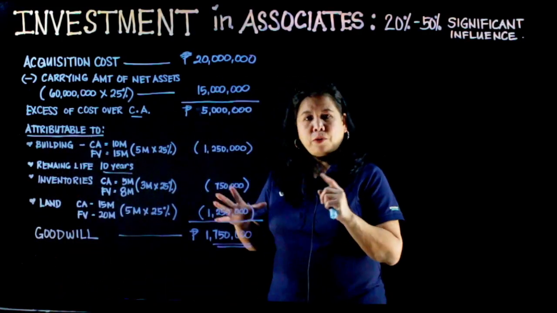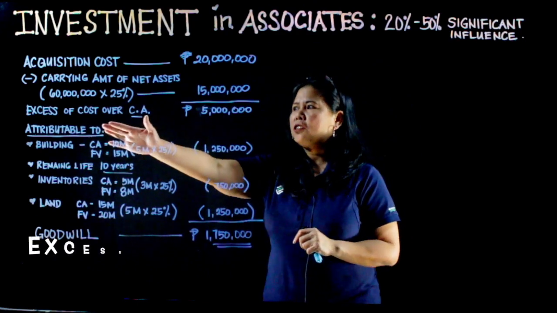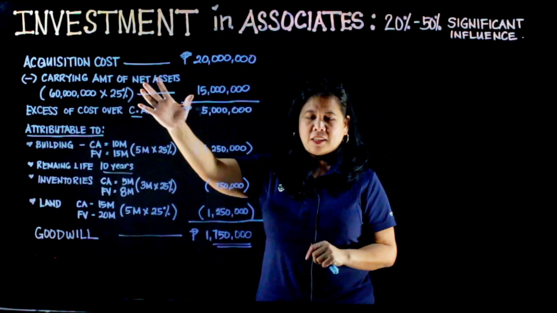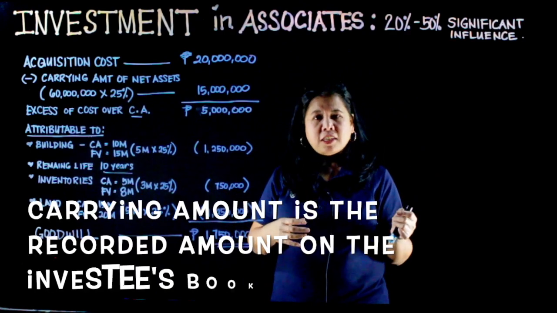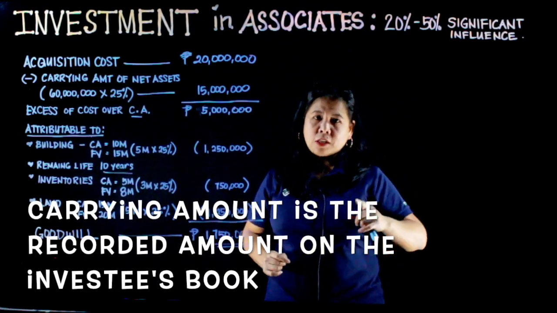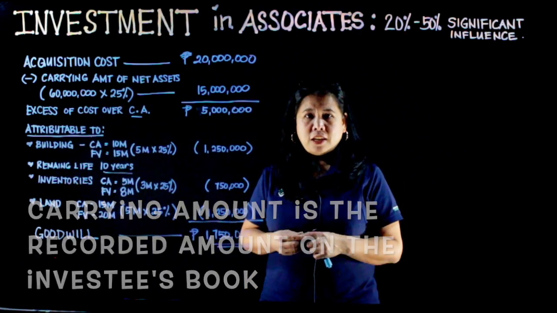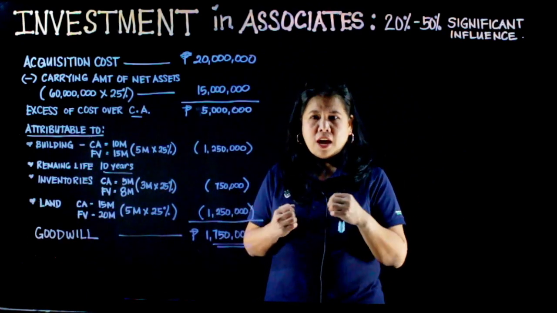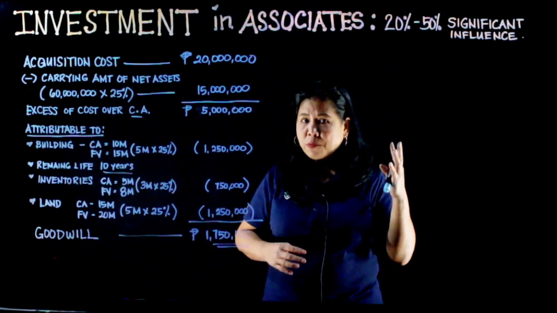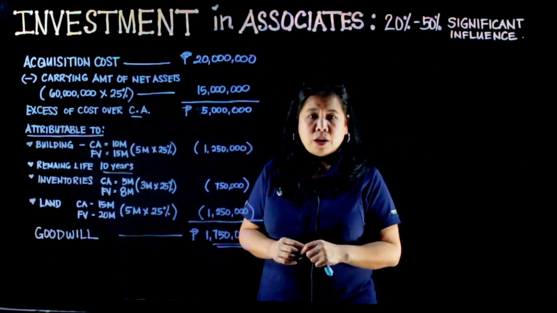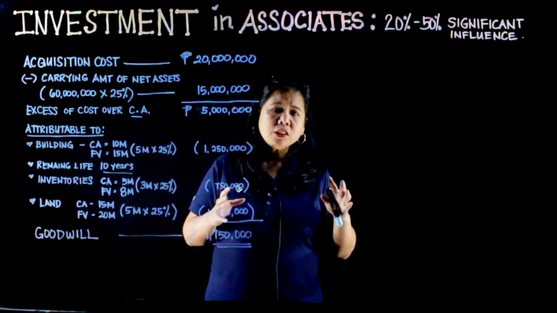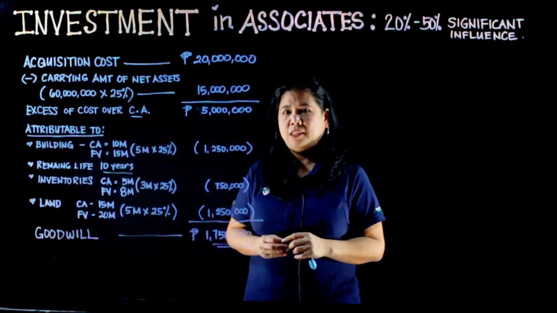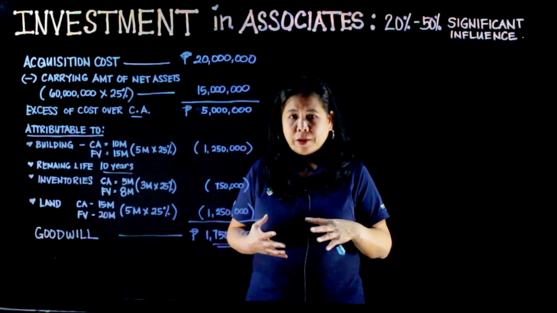So, ganito nga po ang gagawin natin sa excess of cost over the carrying amount of the net asset. Itong carrying amount of the net assets, yan po yung naka-record sa investee's books. And as an accountant, mag-identify tayo ng mga assets kung saan mas mataas ang kanilang fair market value kaysa sa carrying amount of those assets. So, on this practice question, meron tayong tatlong identifiable assets na ang kanilang fair market value ay mas mataas pa.